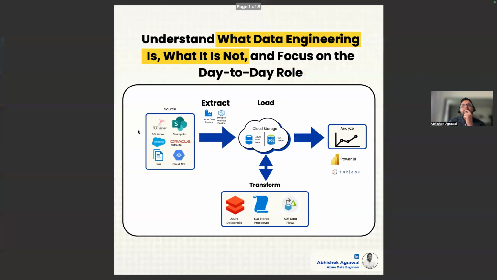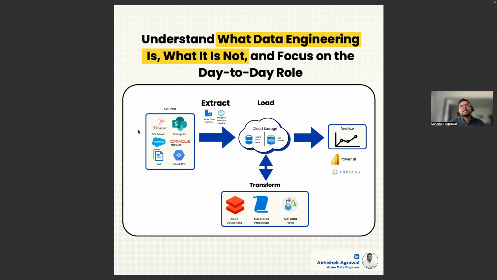I will again open this diagram. It's very important for each one of us to understand, whenever you are working in the cloud world, what the different roles are and what different teams you work with, so that you understand the data engineering role as well.